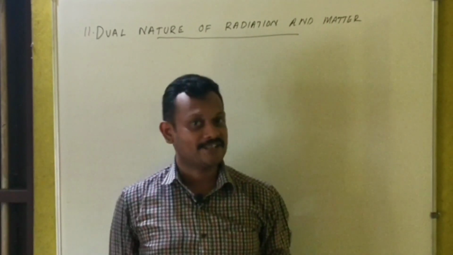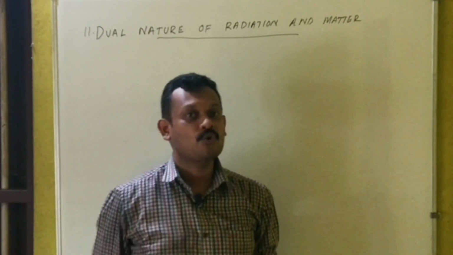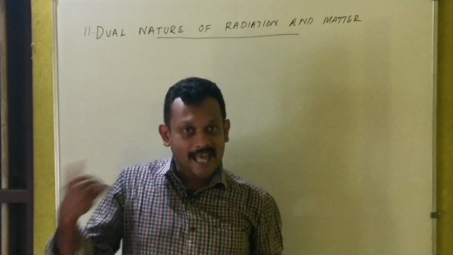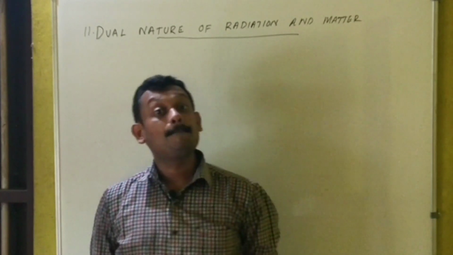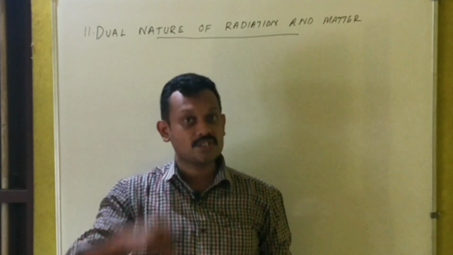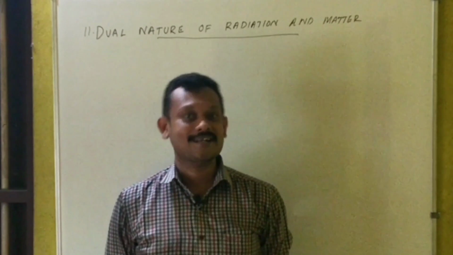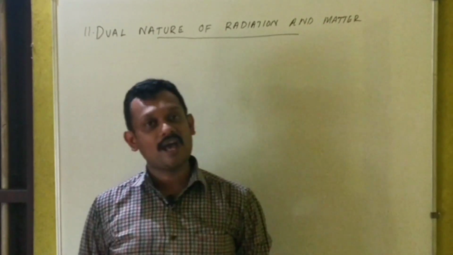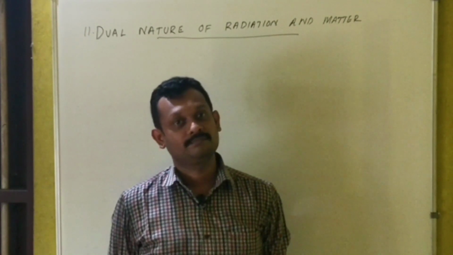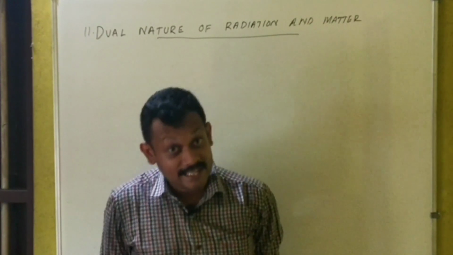Already we said radiation has got wave nature. Then what else exists for radiation? Dual means there should be another nature also, and that is where we come to the idea of the particle nature of radiation. Radiations possess both wave nature as well as particle nature. In this class we are going to discuss the particle nature of radiations, and that is where we will consider the photoelectric effect in detail.